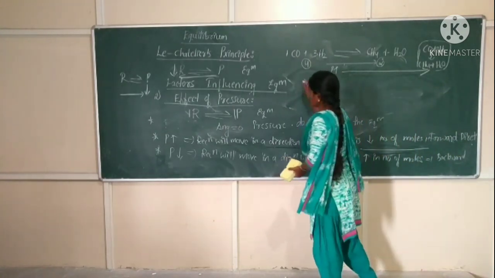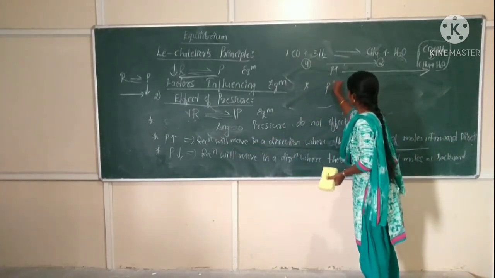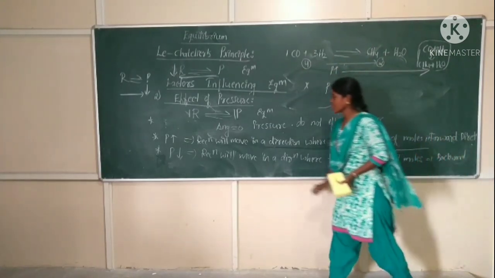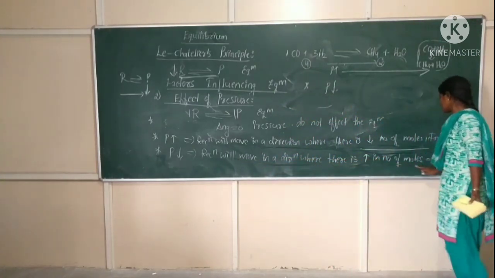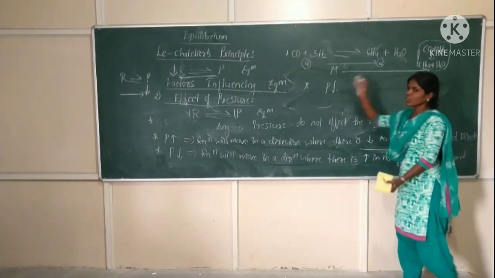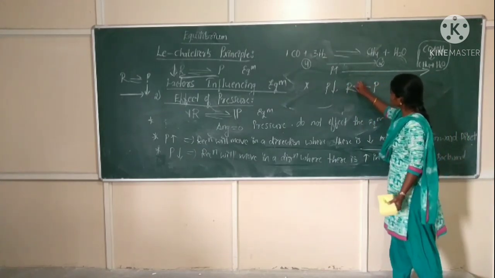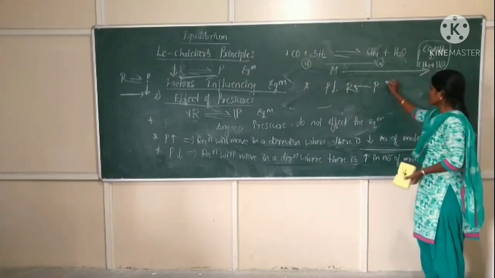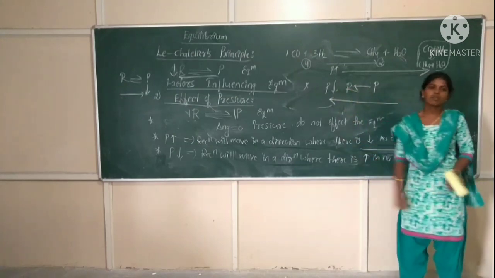Second point, when you decrease the pressure for the whole chemical system, the reaction will move in a direction where there is an increase in number of moles. Where are the number of moles increasing? From product to reactant, the number of moles becomes more. So at that time the reaction will move in the backward direction.